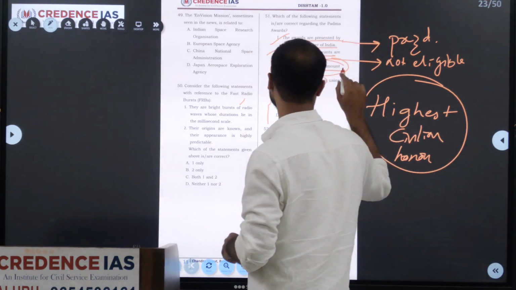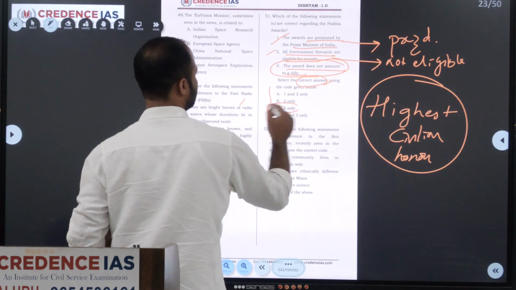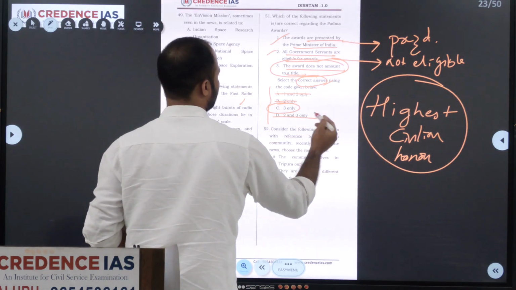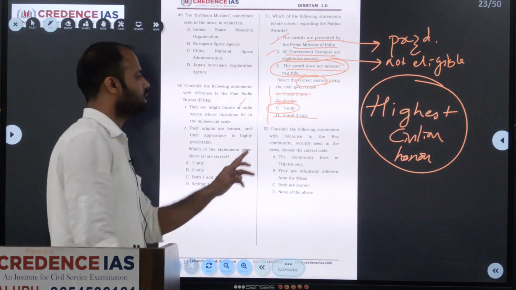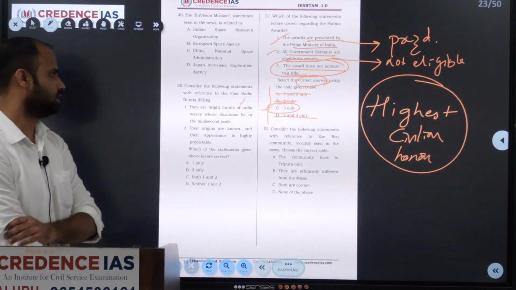So we have to select a correct option. The answer will be the third one. By eliminating 1 and 2, all other options are removed except the third one. Let's see.